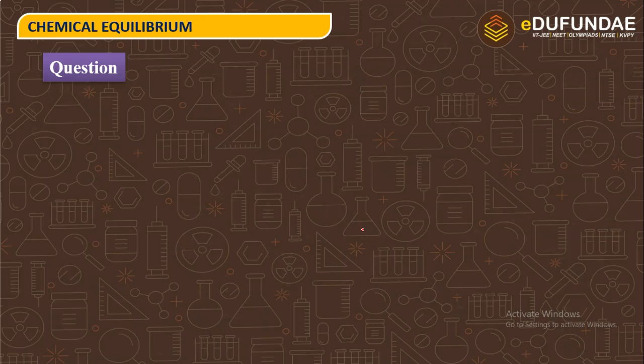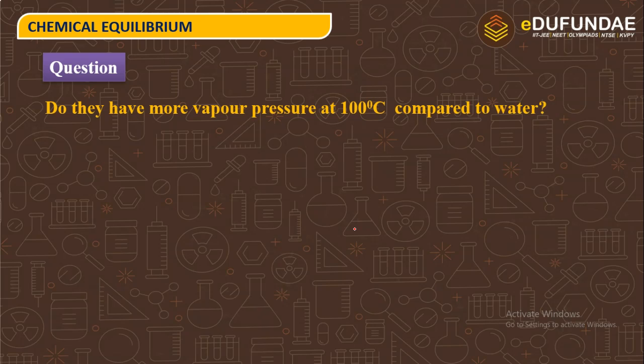So, there are some questions you have to think about. The question: do they have more vapor pressure at 100 degrees Celsius as compared to water? Yeah. When we are saying there is a beaker, and in the beaker 100 degrees Celsius temperature is there, so the maximum water molecules get vaporized. So yes, they have more vapor pressure at 100 degrees Celsius compared to water.